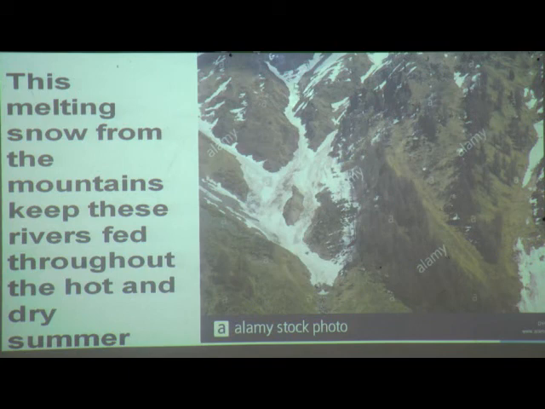As the snow melts, it merges into rivers like Ganga, Yamuna, Godavari, Brahmaputra. So the snow melts, converts into water and joins the rivers.